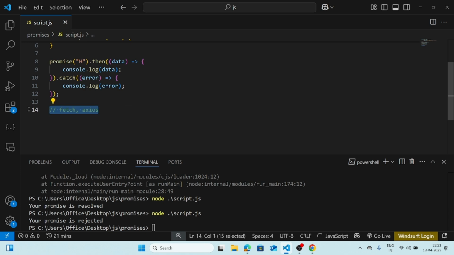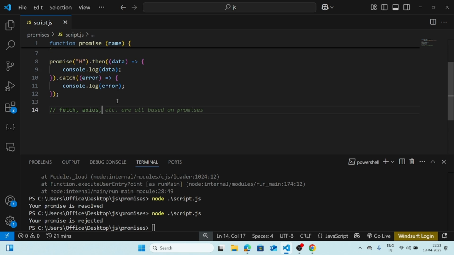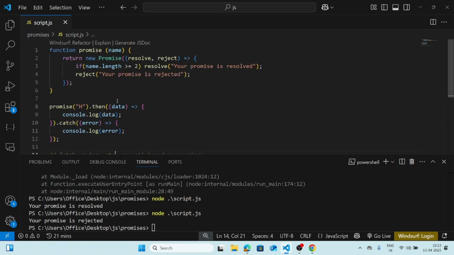These things do the same thing with promises. It gets the data and checks if the data is correct or not. If not, it simply rejects and gives you the rejected data from the backend or the API call. If it is accepted from the backend and got the proper data while fetching, it gives you the resolved part. This is the basic concept of promises in programming.